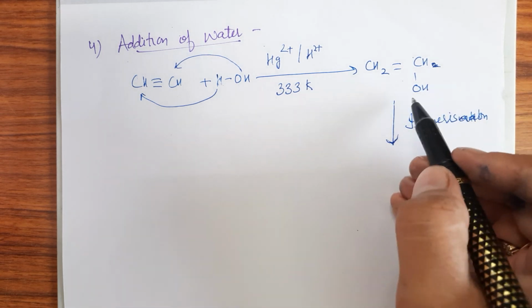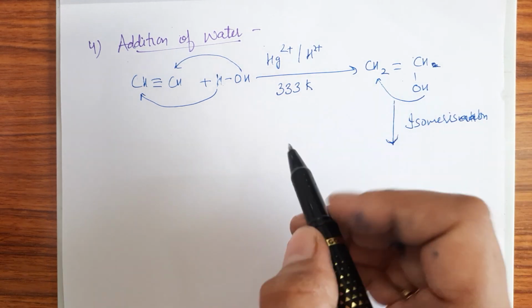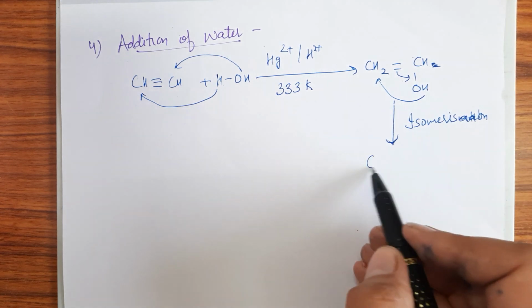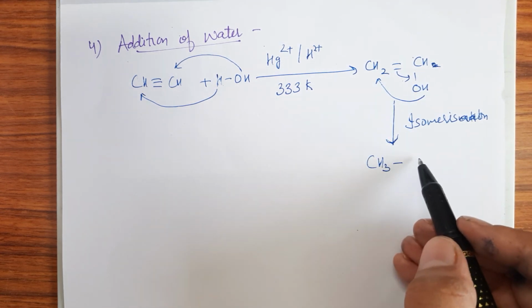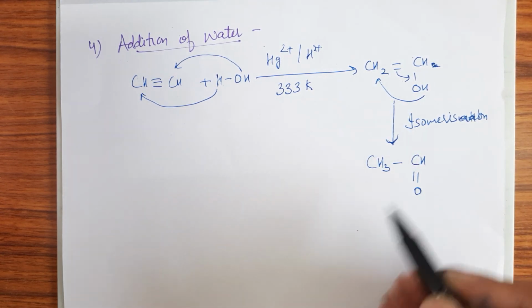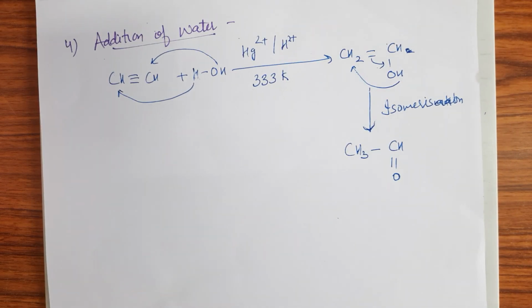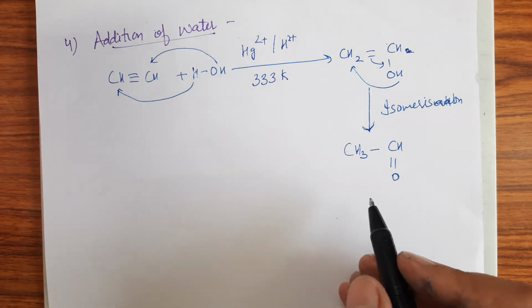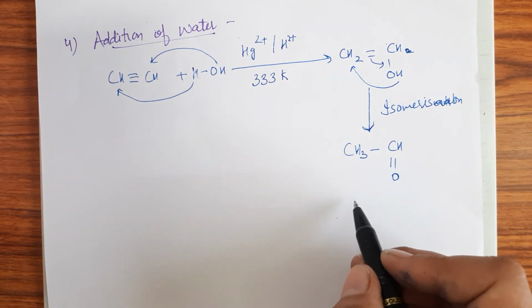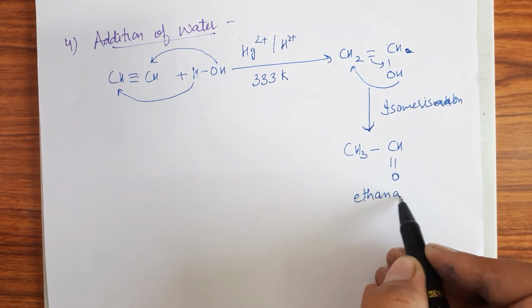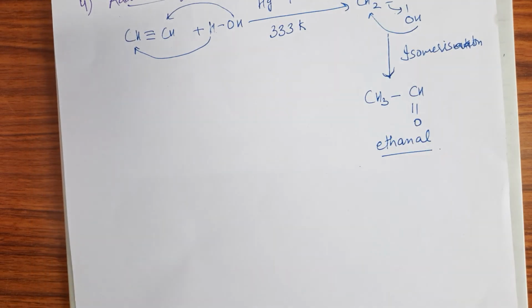That means this hydrogen goes to this carbon and the double bond shifts to here, to CH3-CH=O. That means a carbonyl compound is prepared in this reaction. This is CH3CHO, that means ethanal. This ethanal is formed in this reaction, right?